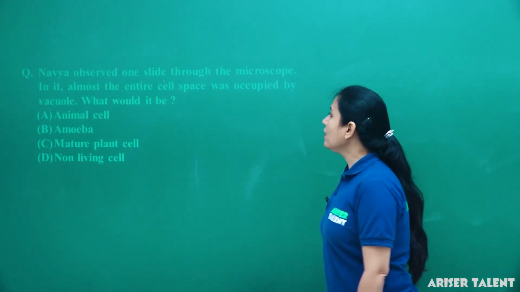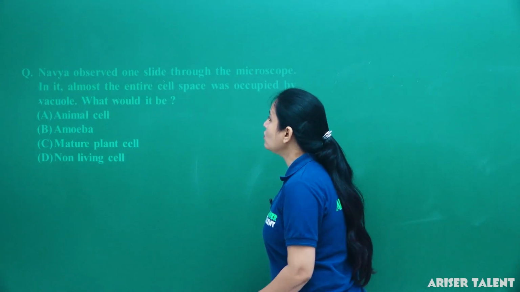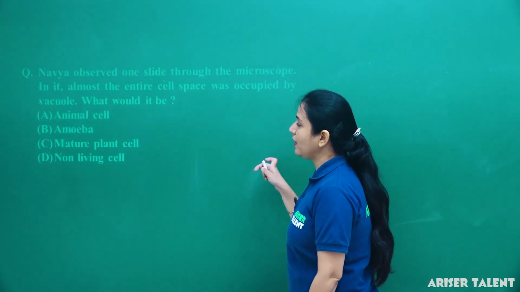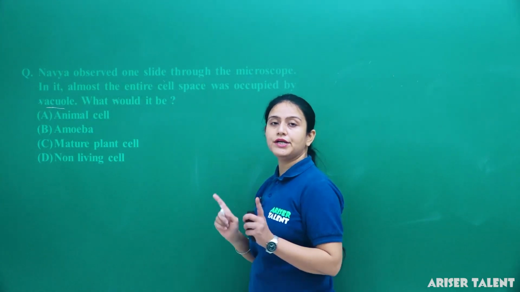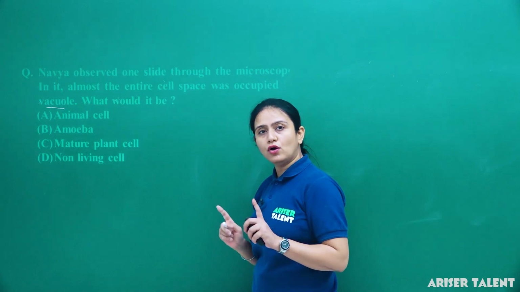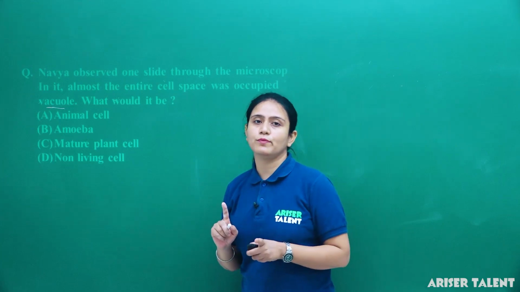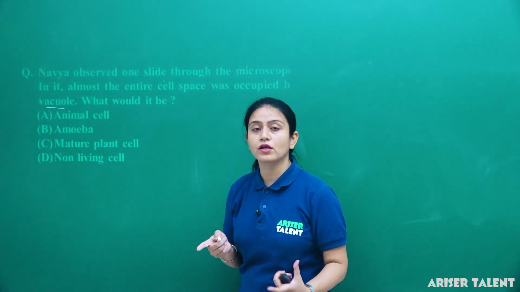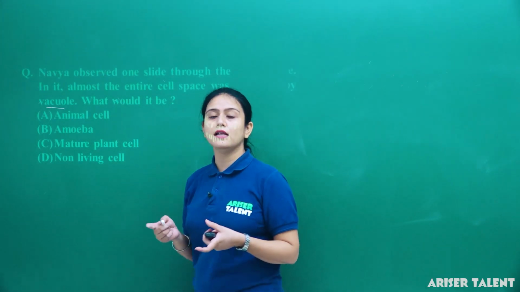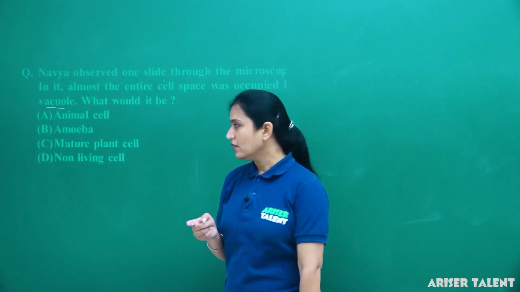Next is: Navya observed one slide through the microscope. In it, almost the entire cell space was occupied by a vacuole. What would it be? As we all know, we have studied the animal cell and plant cell. If the entire space of a cell is occupied by the vacuole, then it is the plant cell, because the plant cell contains a central vacuole which stores food. It is generally absent in the animal cell, or if vacuoles are present, they are small in size and very few in number.